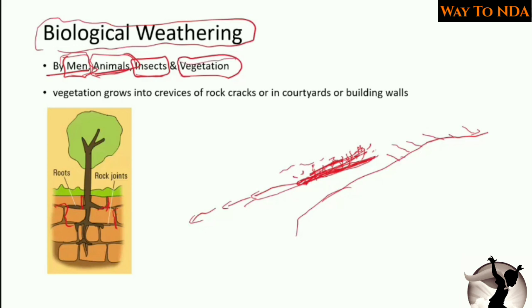Okay, and then again the vegetation. Here you can see the trees are growing in the cracks of the rocks and the roots are going deep inside. When the roots are going deep inside, they will create a stress on the structures inside the rocks, and due to this the disintegration will happen and it will also enhance the weathering.